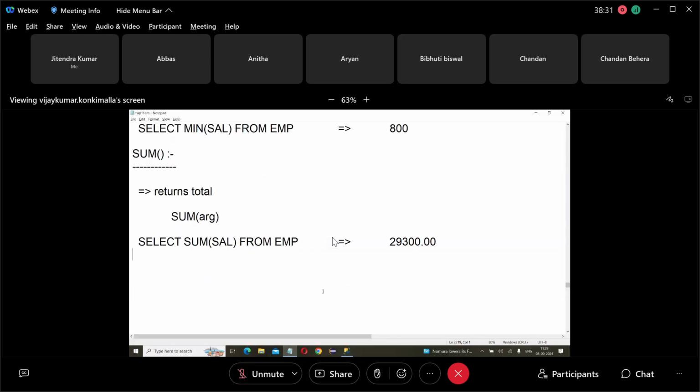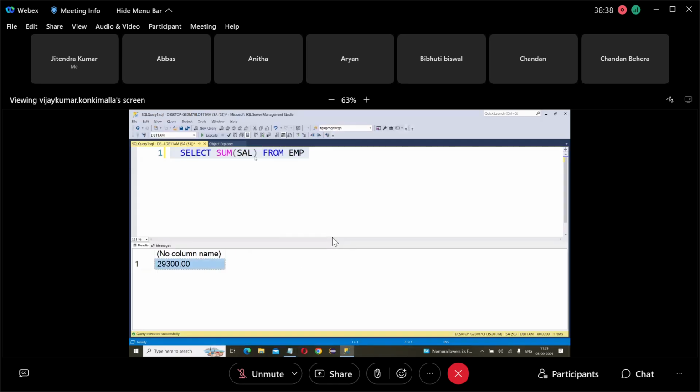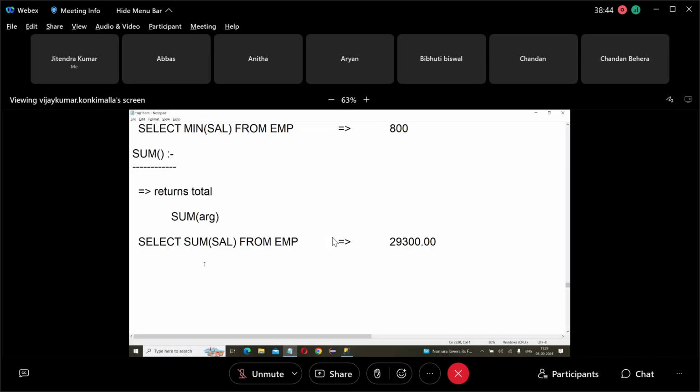So next. This is the total salary paid to all the 14 employees. Suppose I don't want to show it like this. For example, I want to round the total salary to thousands. Don't show 29,300; round it to thousands.